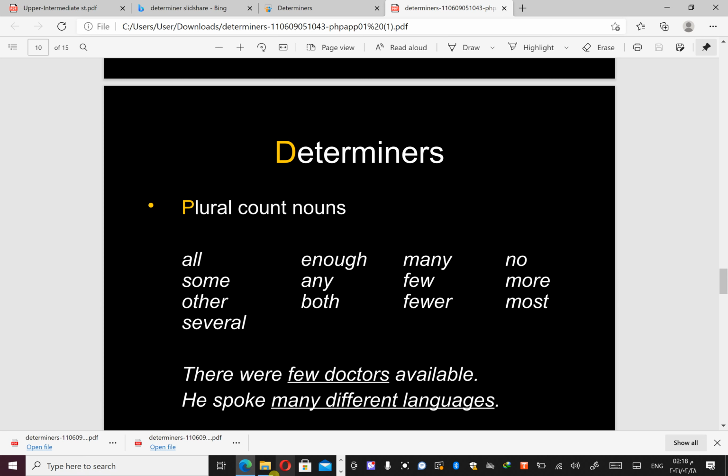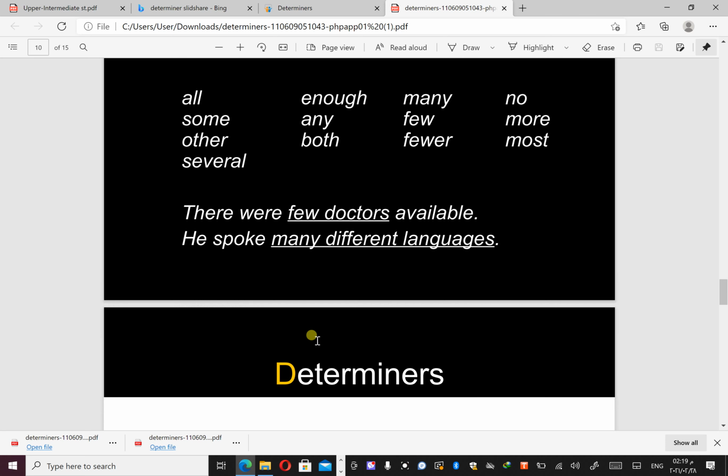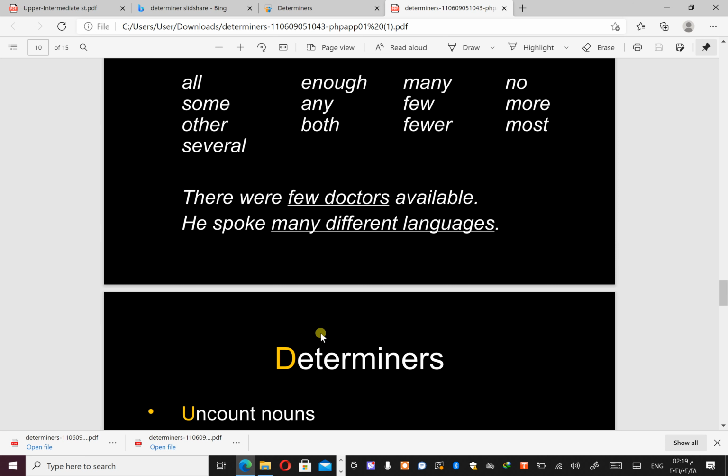There were few doctors available, and he spoke many different languages, because languages is already plural and countable, so we use many. Determiners are treated as adjectives, you know, guys. Why?